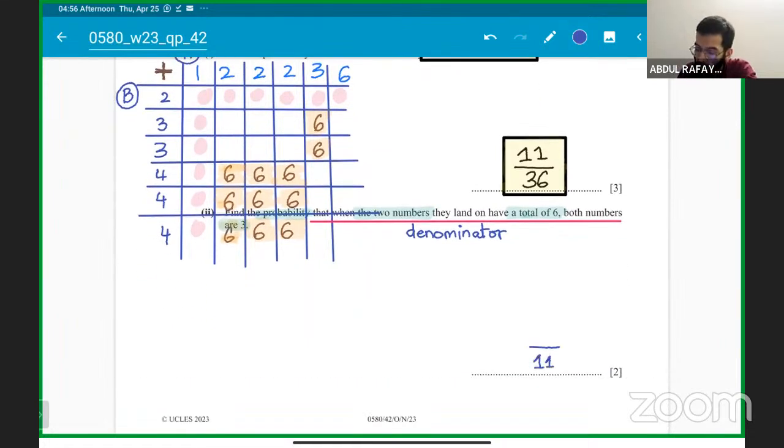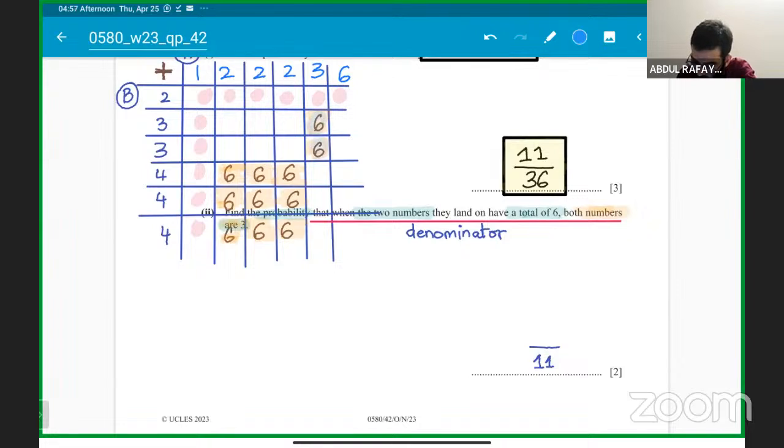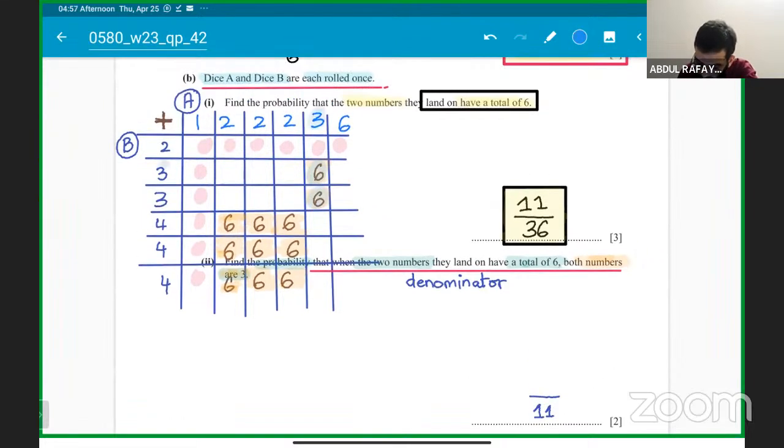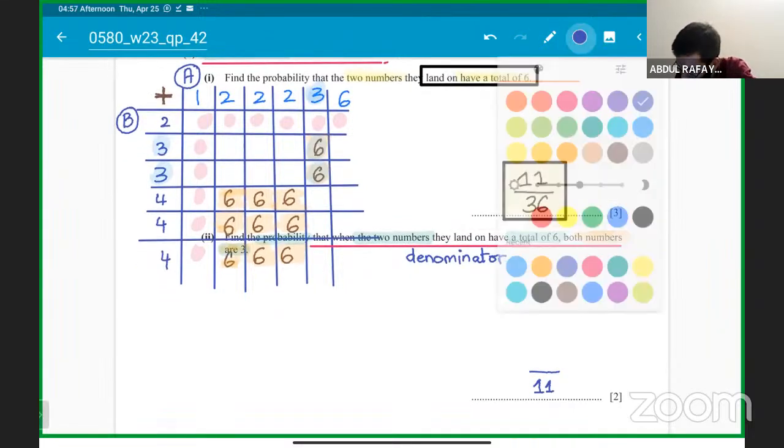Out of the 11 options, how many options are giving us both numbers should be 3 and 3. So we can say, follow carefully in the blue color, these are the two options that are giving 3 and 3, right guys? 3 and 3 and 3 and 3. So that is, it will be 2 over 11. This answer will be, okay, students.